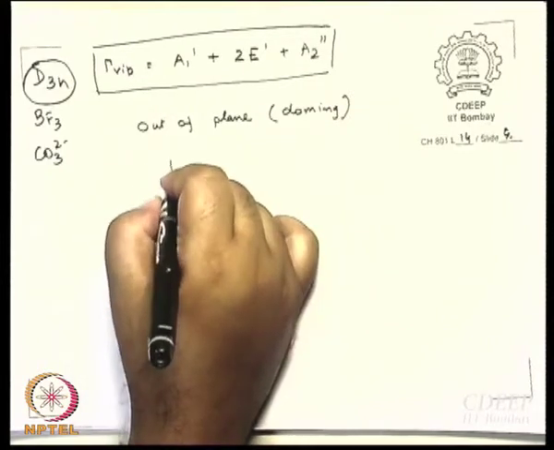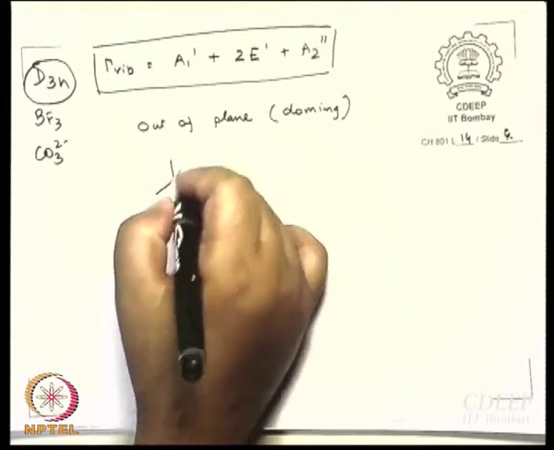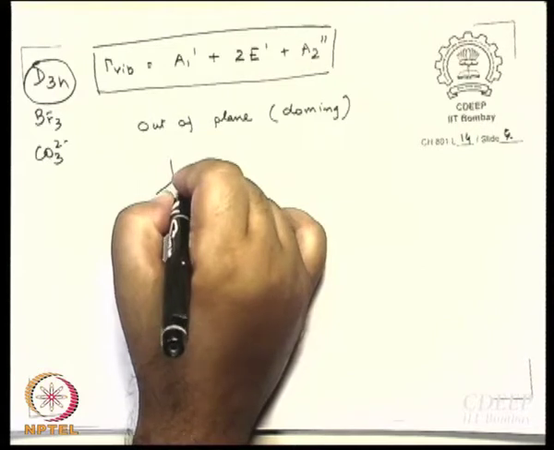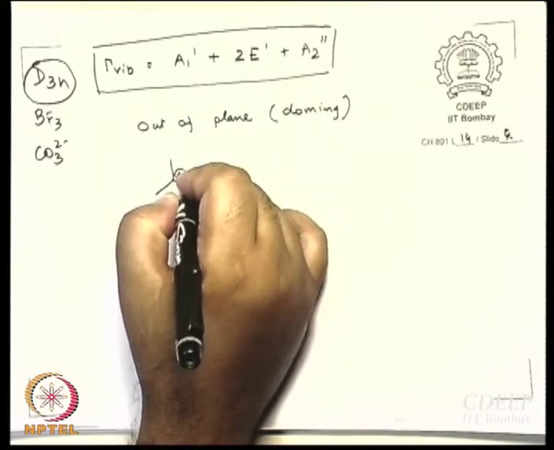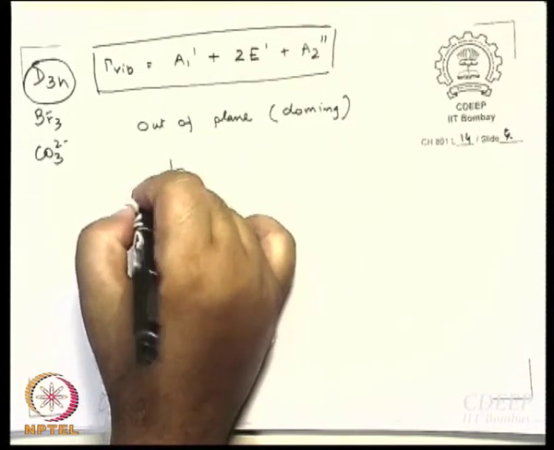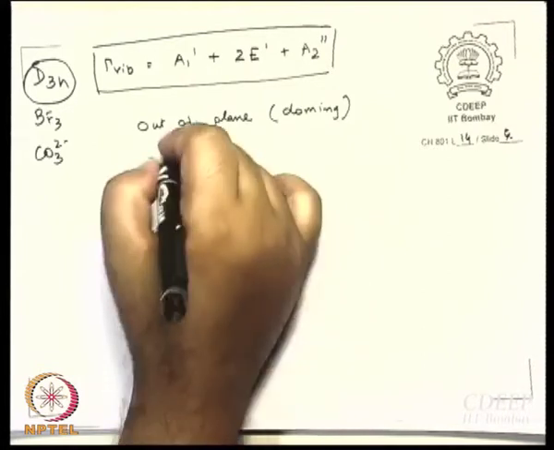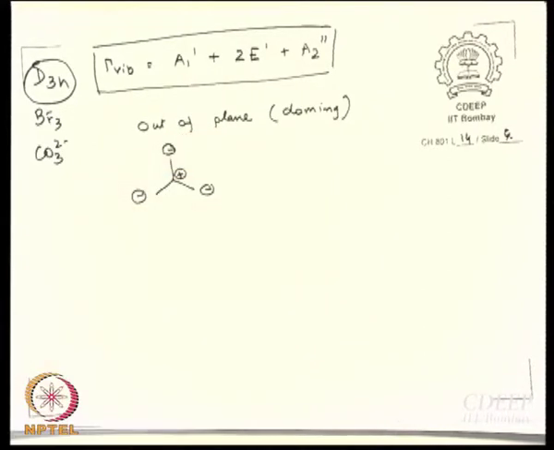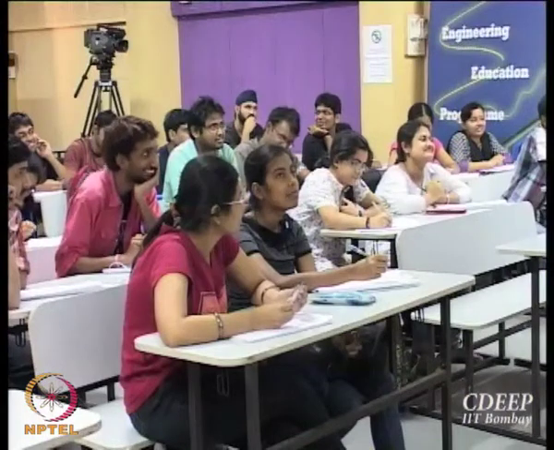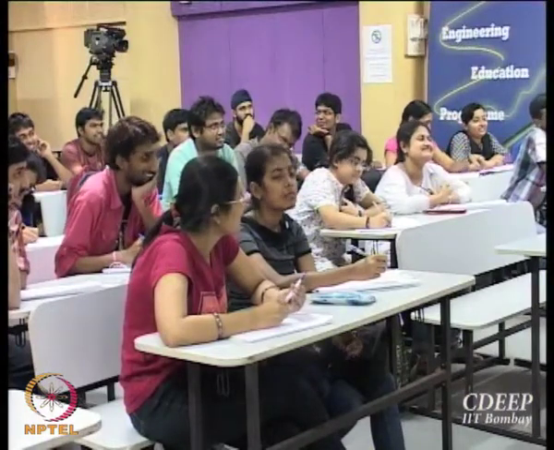How did we draw it? So I can say this is plus and all these are minus. What does that mean? The relocalization of charge from the B atom to the fluorine atoms. So the fluorine atoms become all negatively charged and B becomes positively charged. We are talking about vibration here, no question of charge.